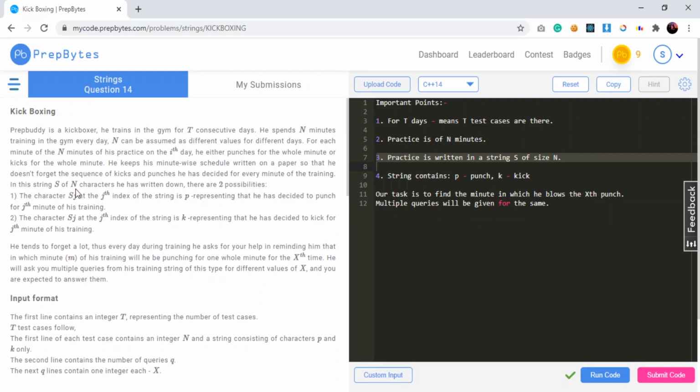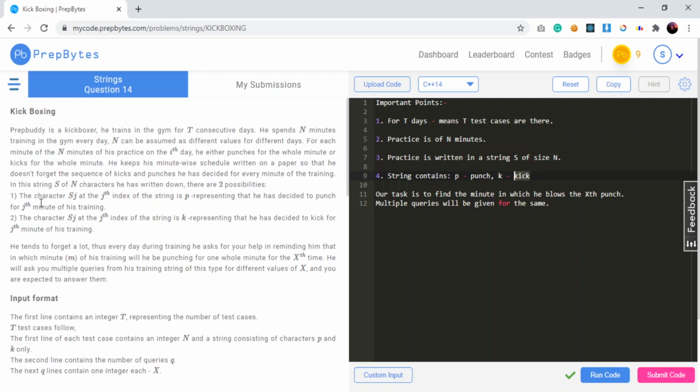and in this string s of n characters he has written down there are two possibilities as discussed earlier, that he can either blow a punch or he can perform a kick. So string can consist of p. If it will be p then it will be a punch, and if it will be k then it will be a kick.